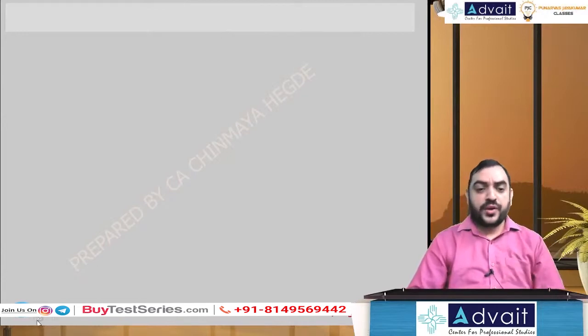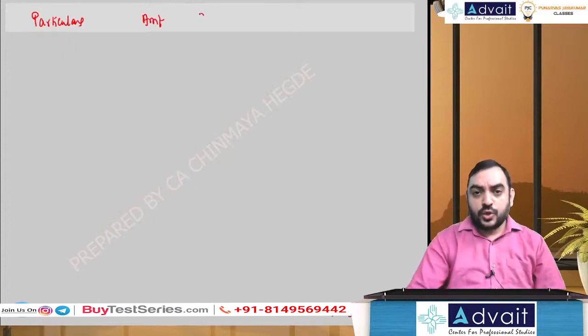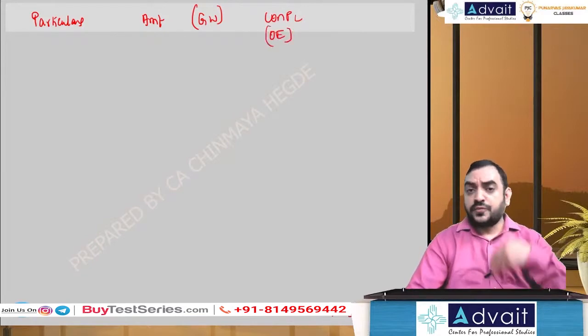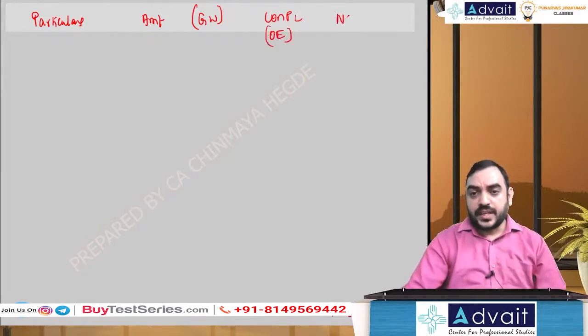I hope you would have already learned by now. I'll go with a 3 columnar format. Apart from particulars and amounts, we will have goodwill within brackets. Then we have con PL. To be specific, it is actually other equity because it comprises all reserves, surplus and NCI. This is the format we follow.